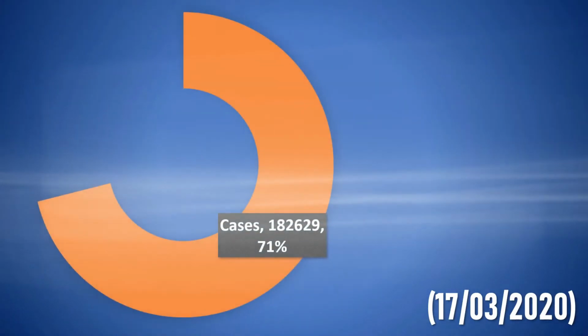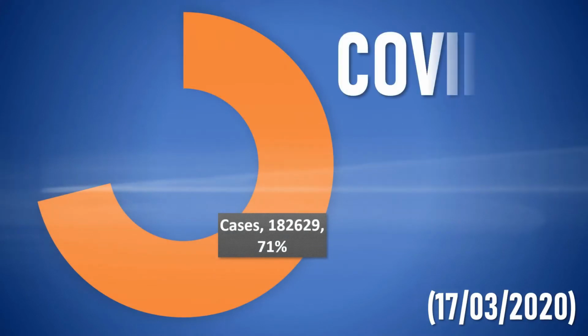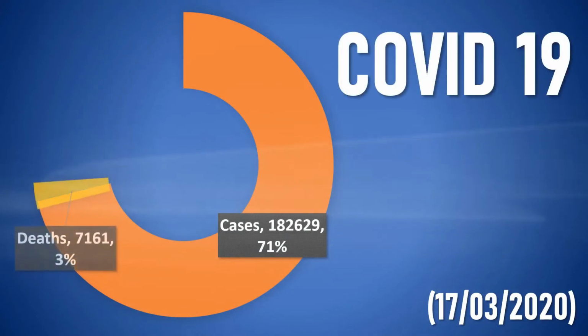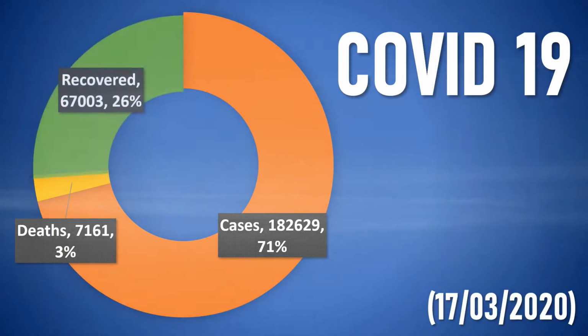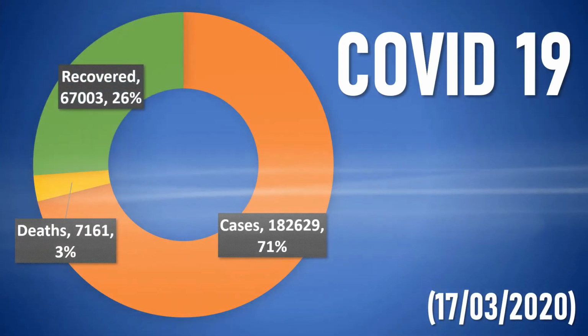According to World Health Organization, as of March 17, 2020, there has been 182,629 cases of COVID-19, and 7,601 deaths. At such time it is crucial to note that about 26% of the patients have recovered, and most of the patients will recover soon.